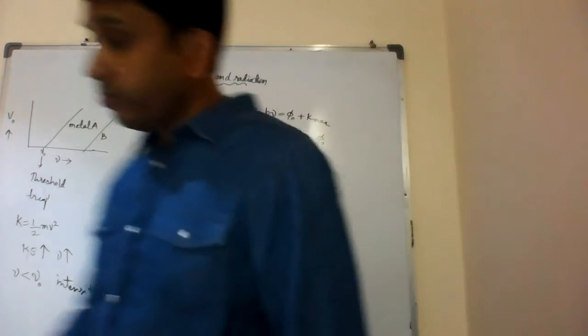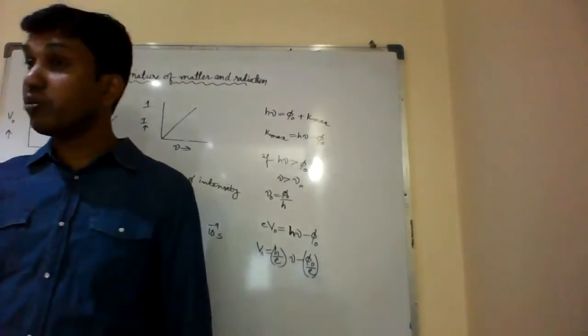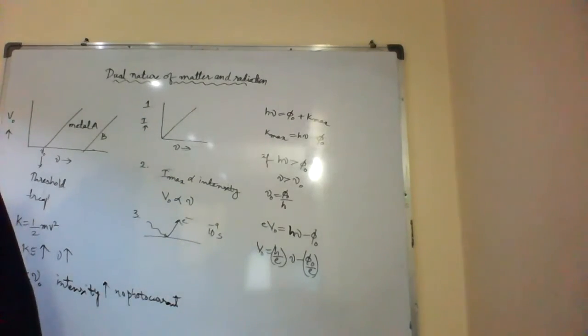Now he says that Compton is also one who supported the wave nature. Compton effect. Sorry, he also supported the particle nature, not the wave nature. He also got the Nobel Prize for the scattering of X-rays from electrons. Now, what are his outputs?